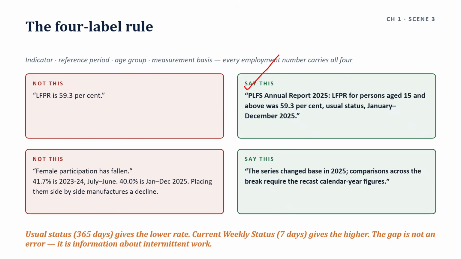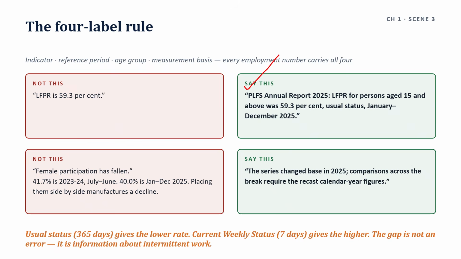But from April 2025, the survey was revamped. Calendar year annual reports plus quarterly bulletins plus monthly bulletins. So this is the way they changed, revamped the survey.